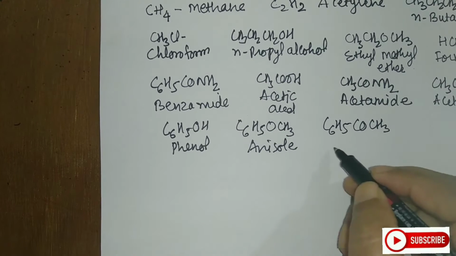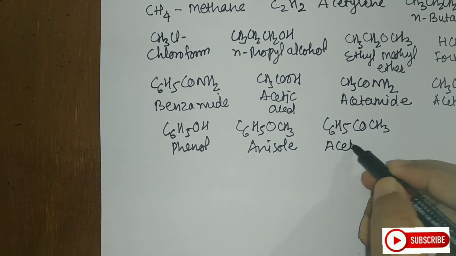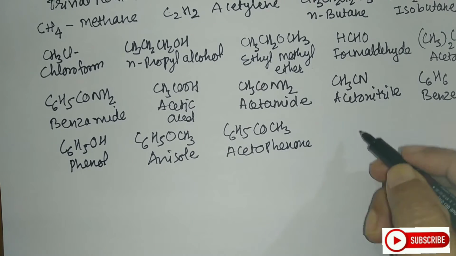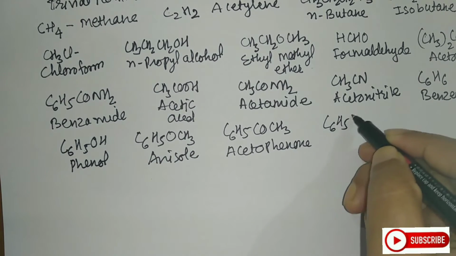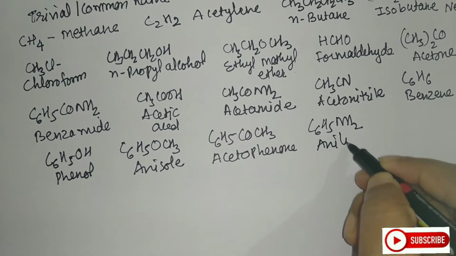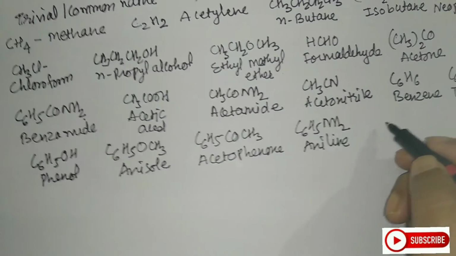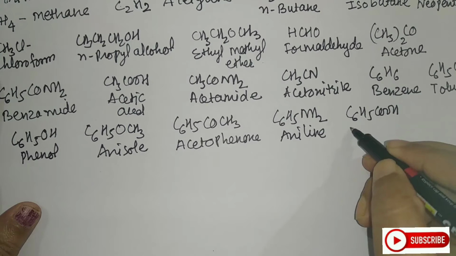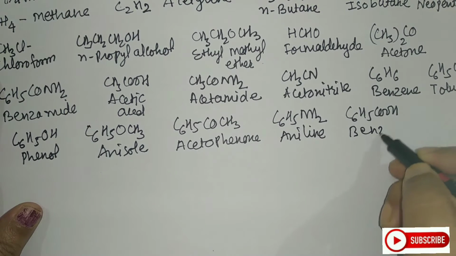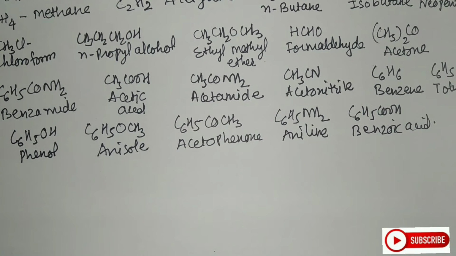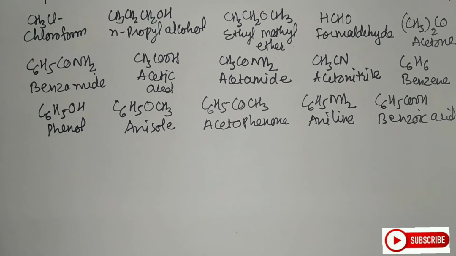C6H5COCH3 is called acetophenone. Next you have C6H5NH2, called aniline. Next you have C6H5COOH, benzoic acid. Those are the compounds and their common names that we usually use for our reactions.